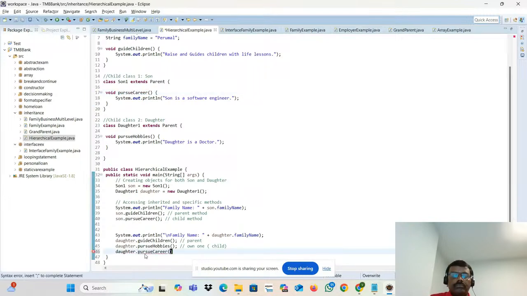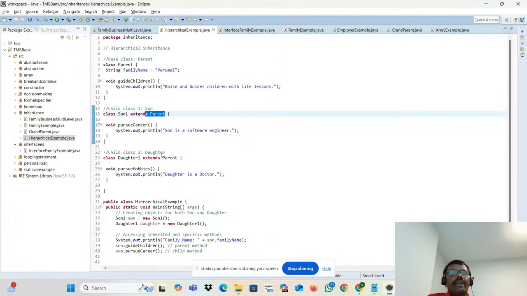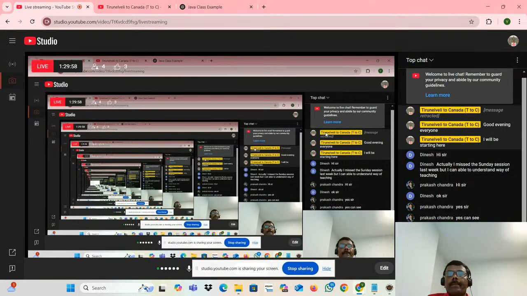Why? There is no relationship. This concept we are calling hierarchical inheritance. See that hierarchy? Same parent class, different child classes. Okay, team, are you getting that? Any doubt, team?